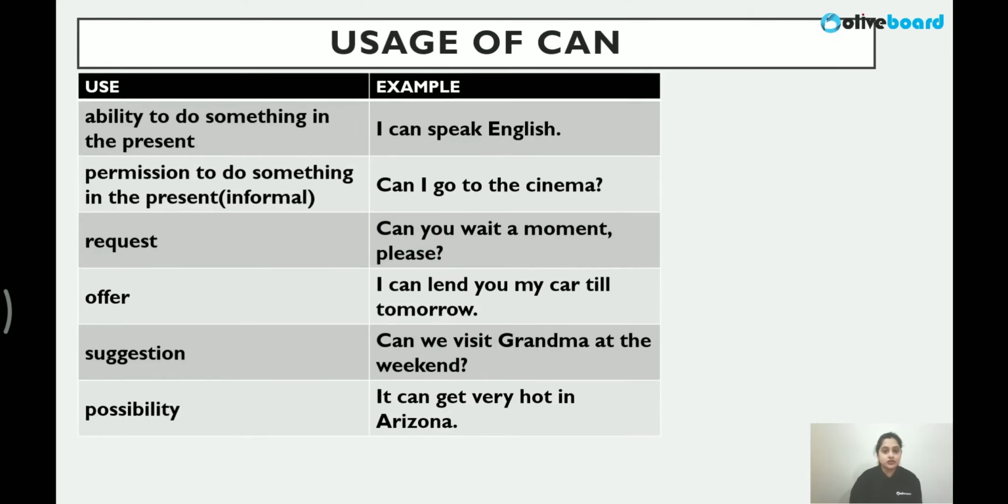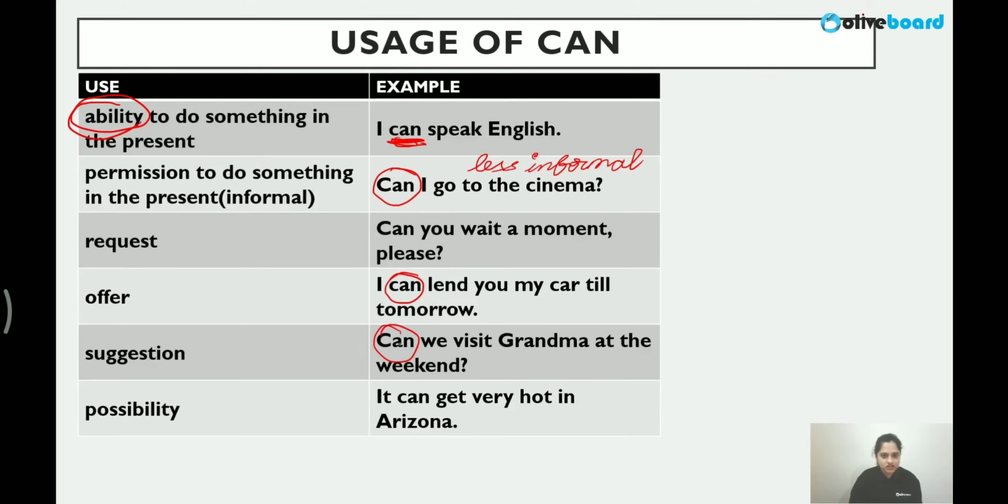Now, individual usages, let's begin with that. I said can shows ability. The first usage of can, anybody would tell you, is ability. I can speak English; I'm capable, I'm able. Permission: you can use it. I said it's a less formal one, but it's not grammatically wrong. It's a less formal way of asking permission if we use can, for example with friends, right? Request, also a less formal way, but can be used. Offer: I can lend you my car, right? I can do this.